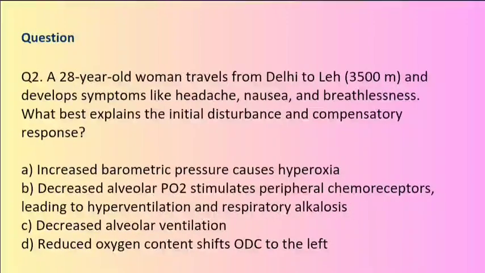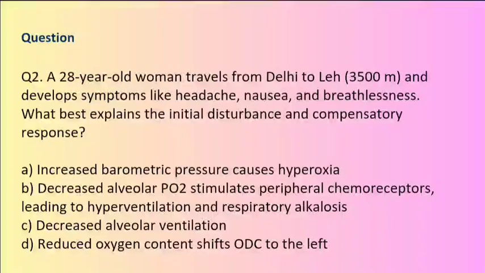Question 2. High-altitude physiology. A 28-year-old woman travels from Delhi to Leh, 3,500 meters, and develops symptoms like headache, nausea, and breathlessness. What best explains the initial disturbance and compensatory response?